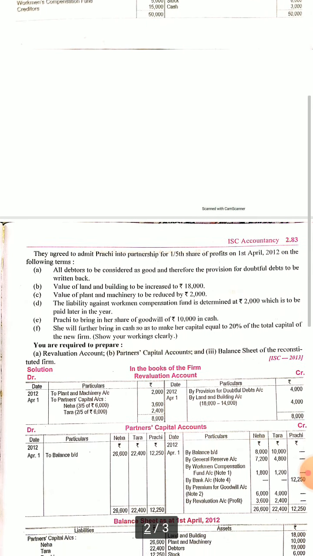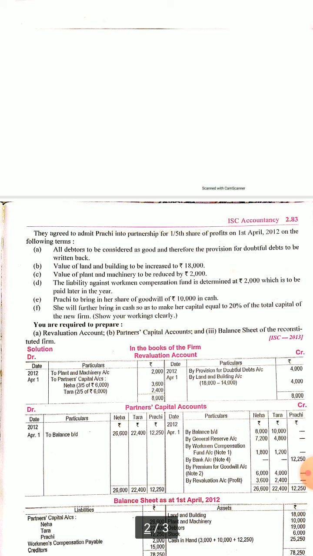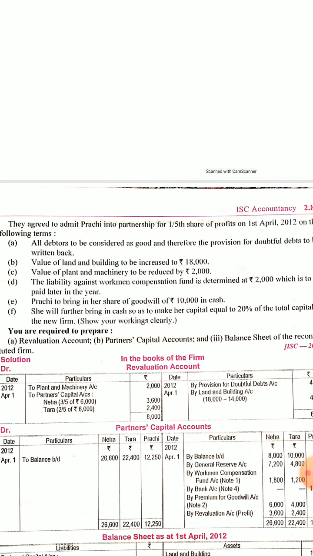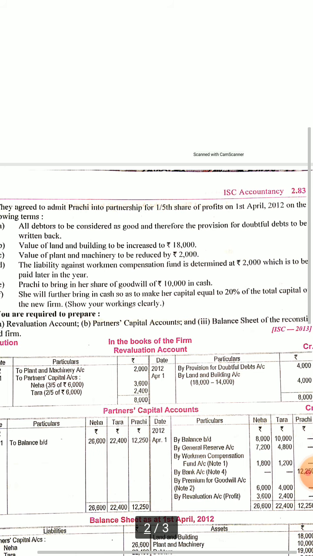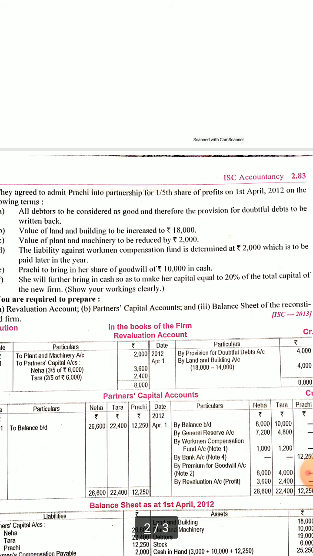They agreed to admit Prachi into partnership for one-fifth share of profits on 1st April 2012 on the following terms. All debtors are considered as good and therefore the provision for doubtful debt is to be written back. This means the provision has to be written off. Value of land and building is to be increased to rupees 18,000.